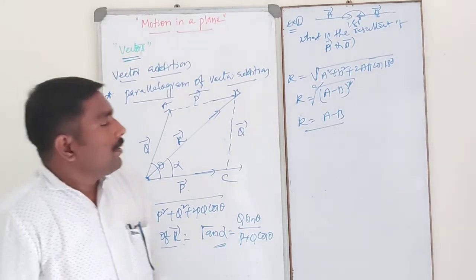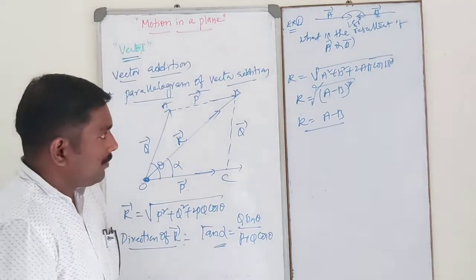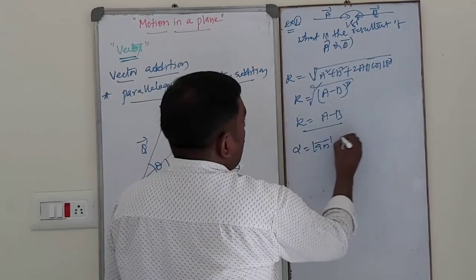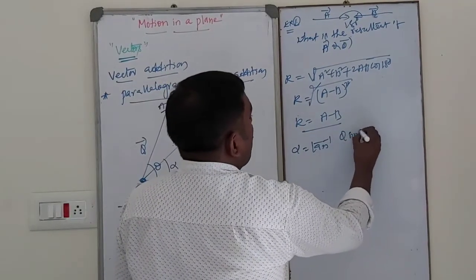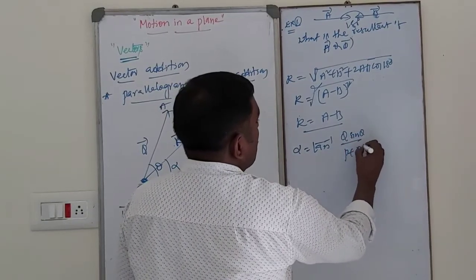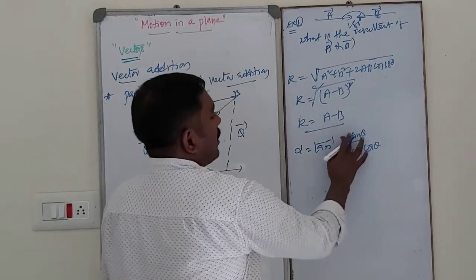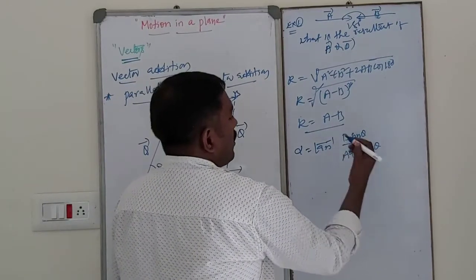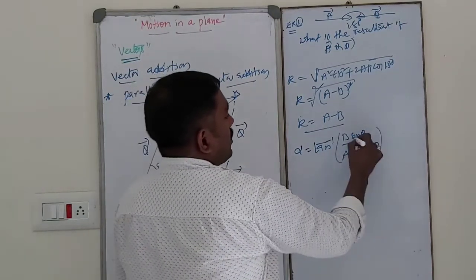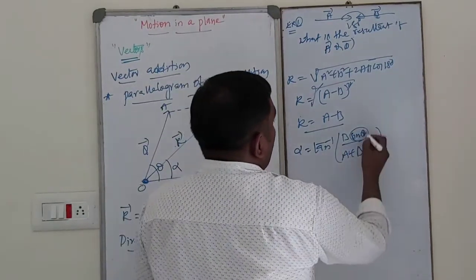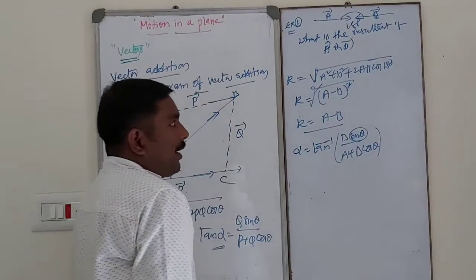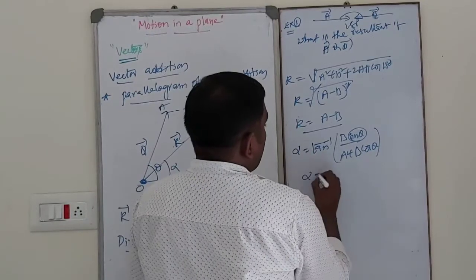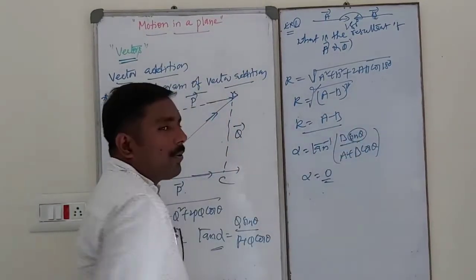Okay, so now the direction in this case. Alpha is equal to tan inverse of Q sin theta by P plus Q cos theta, that is, instead of Q I will take B. This is A, this is B. So what is the direction? Sin theta, where theta is 180. Sin 180 is nothing but 0. So alpha is equal to 0. 0 by anything is 0.